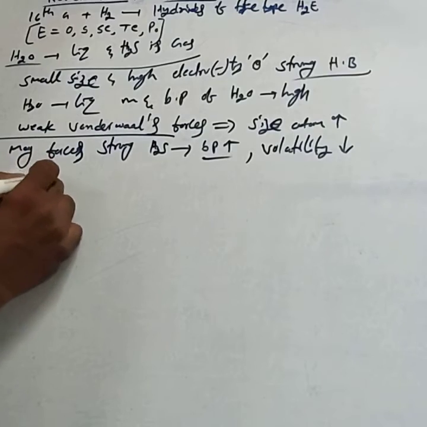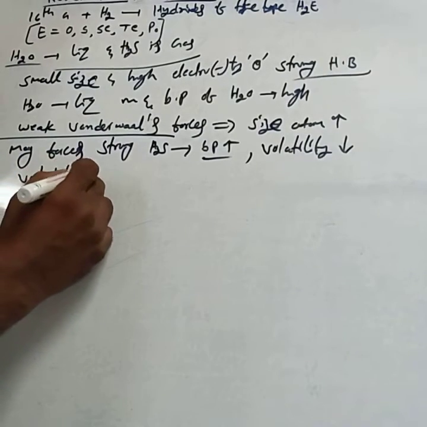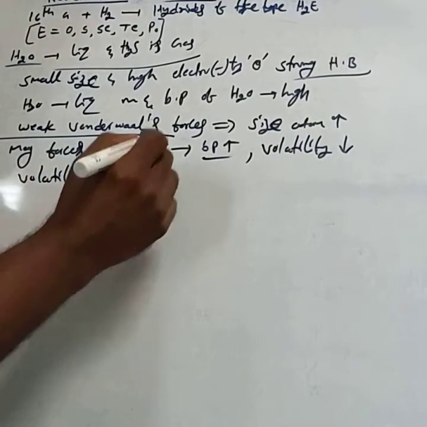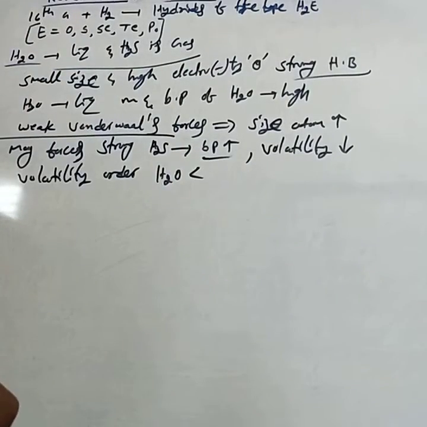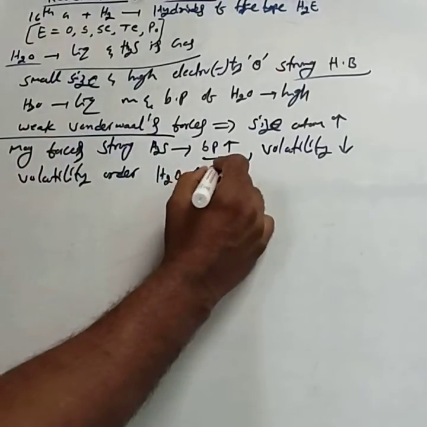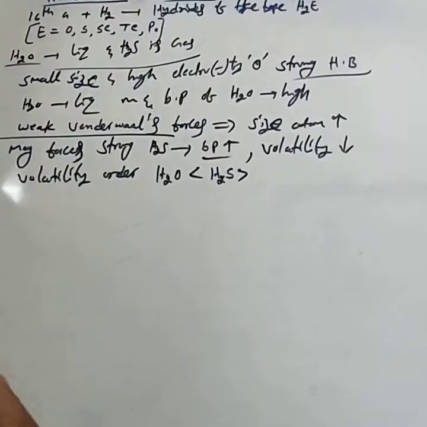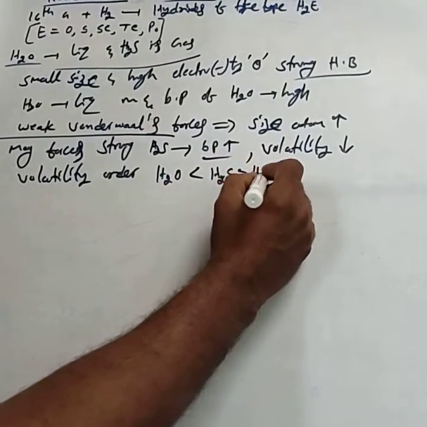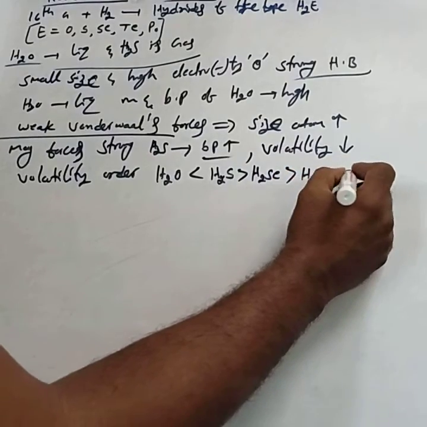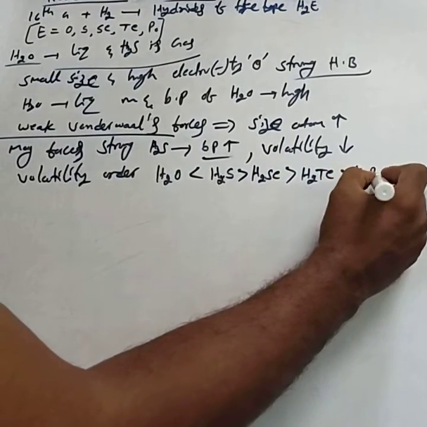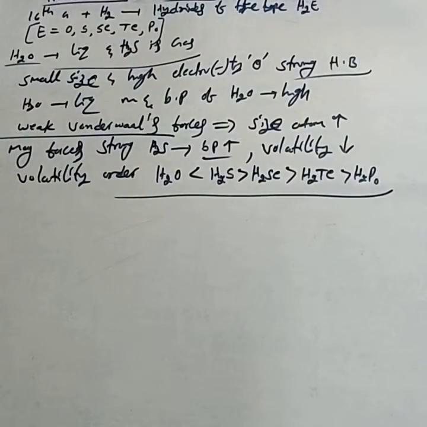The volatility order is that H2O is less volatile, while H2S is more volatile than H2Se, than H2Te, than H2Po. This is the volatility order. For the competitive exam, you have to remember all these orders.